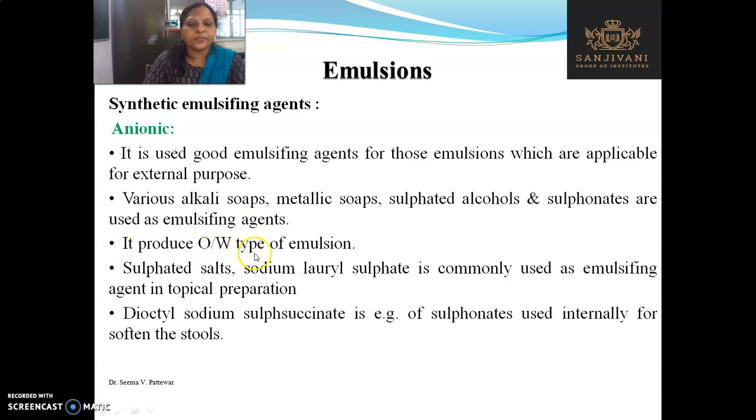It produces O/W, that is oil in water, type of emulsion. Sulfated salt, sodium lauryl sulfate, is commonly used as an emulsifying agent in topical preparations. Dioctyl sodium sulfosuccinate is an example of a sulfonate used internally to soften the stool. So this is the actual use of this type of emulsifying agent.